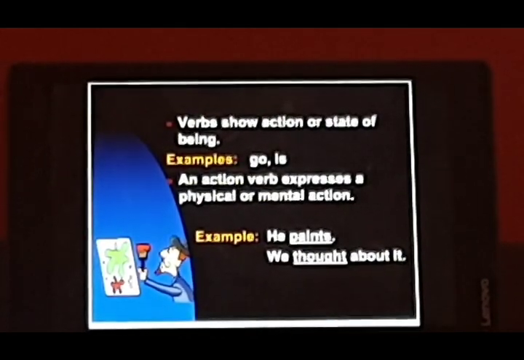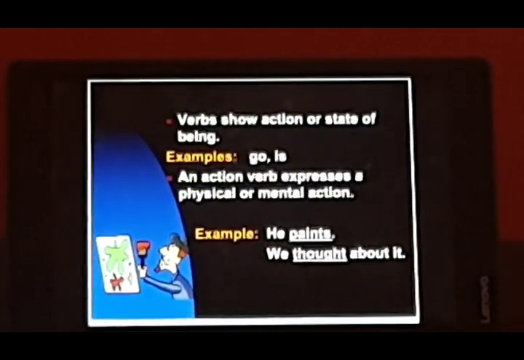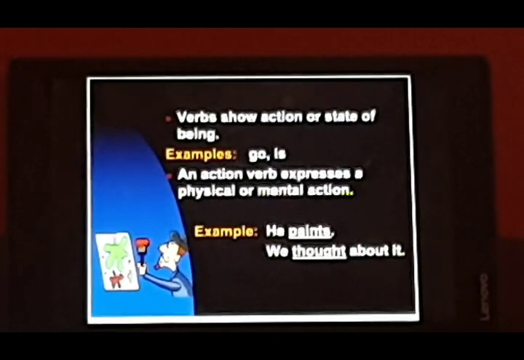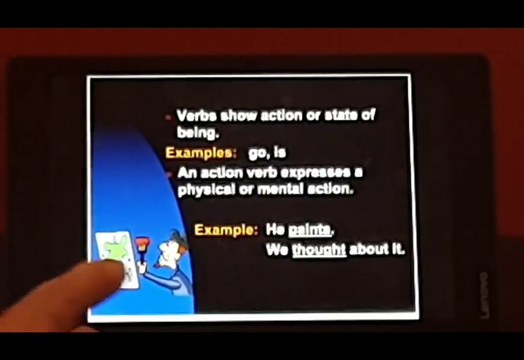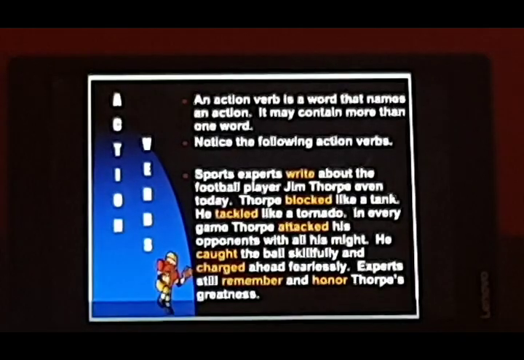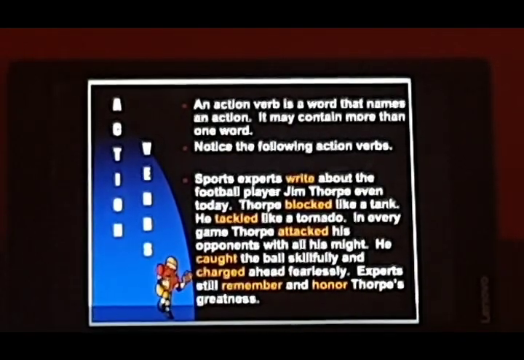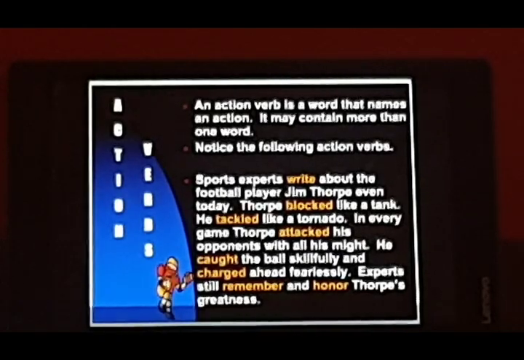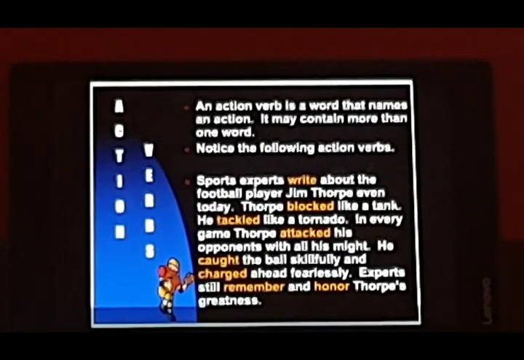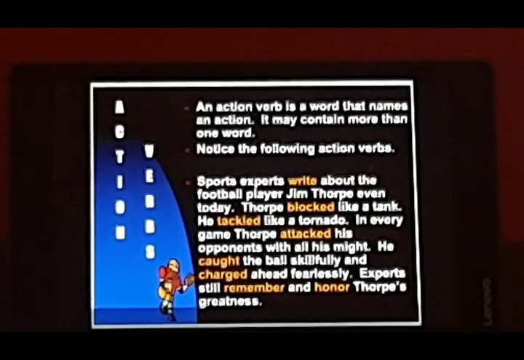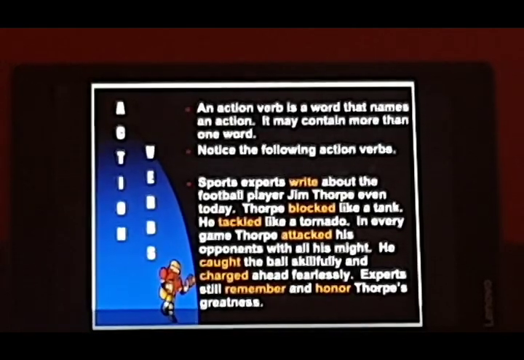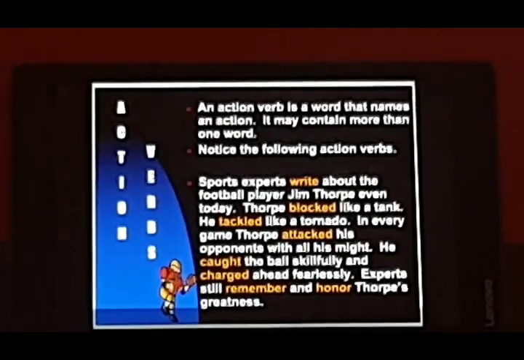So examples are: he paints. Paints is an action. We thought about it. Thought is a mental action. Now this is the first definition, the action word. An action verb is a word that names an action. It may contain more than one word. Notice the following action verbs.